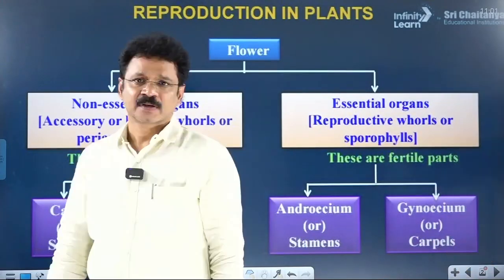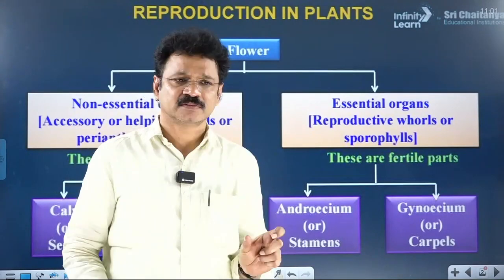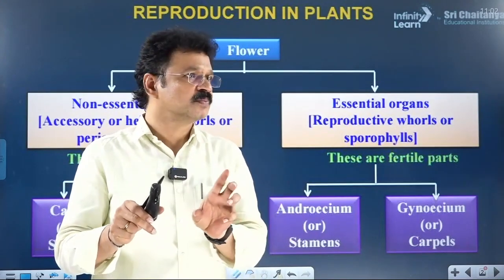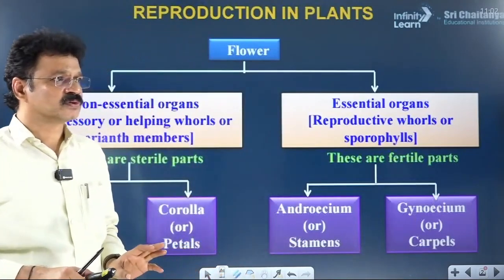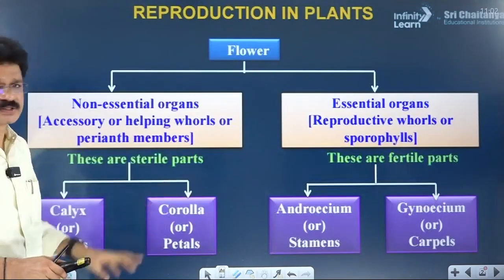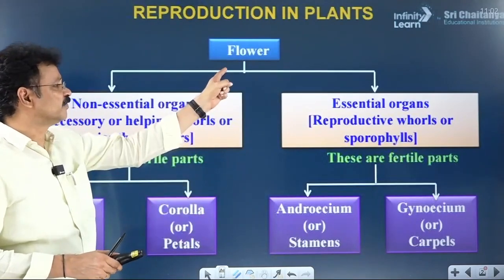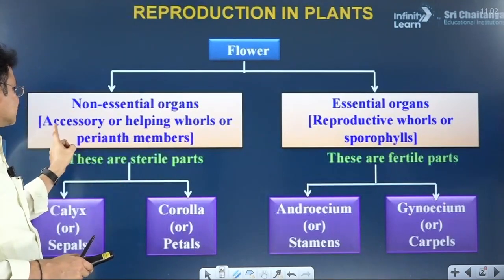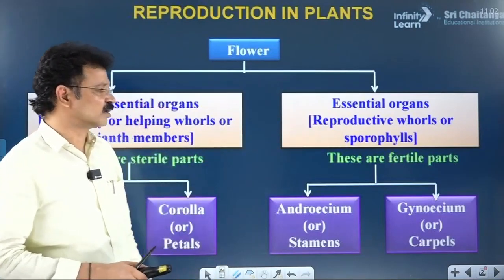All these are modified, but their functions vary from organ to organ. But all are collectively helpful for sexual reproduction. The ultimate aim of sexual reproduction is production of progeny through the seeds. Observe here, 4 types of floral leaves or floral organs are there. They are broadly divided into 2 categories in a flower. The first 2 are non-essential or accessory organs. The next 2 types of floral organs are essential organs.